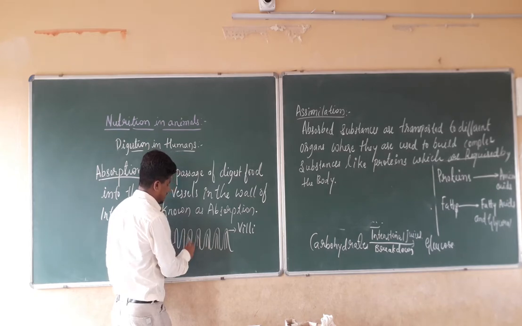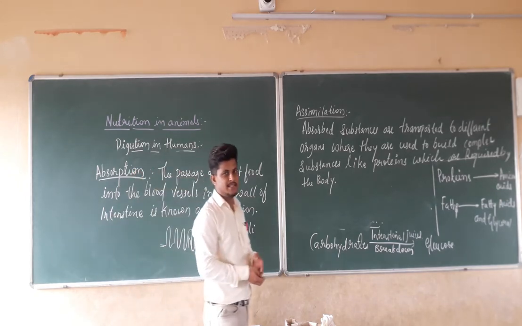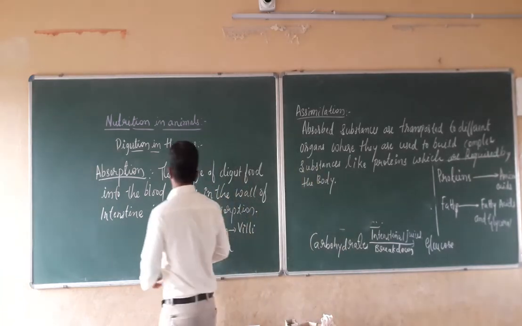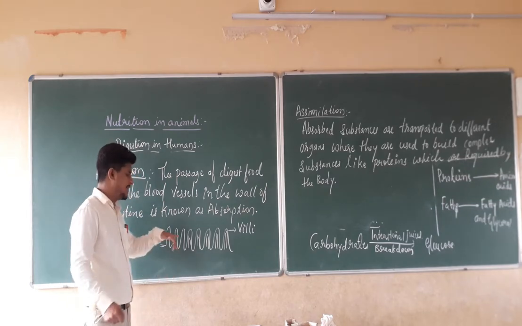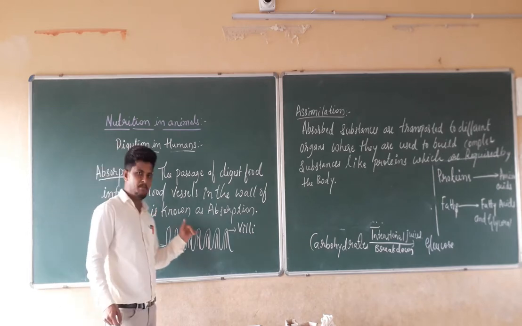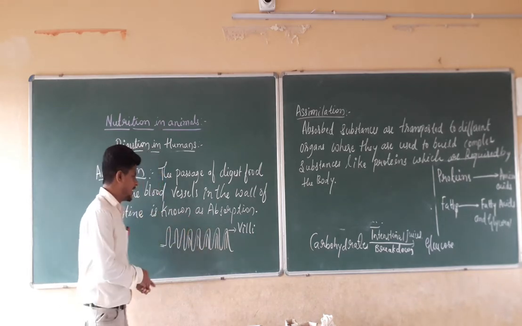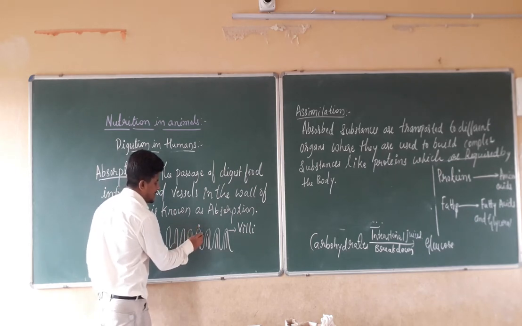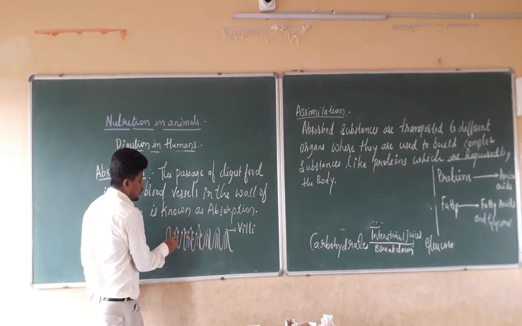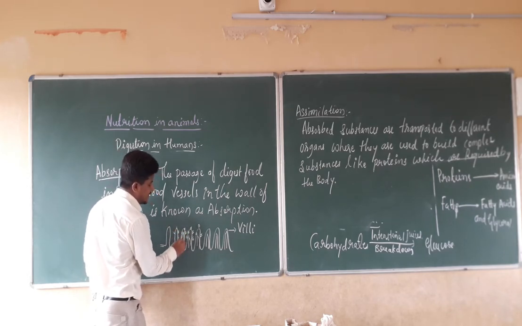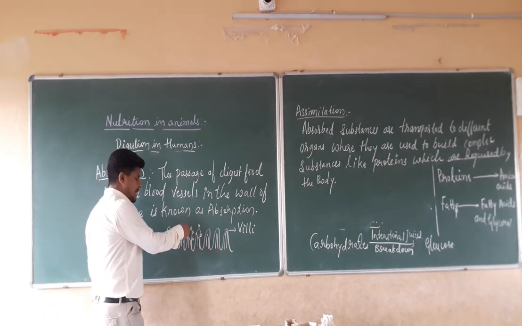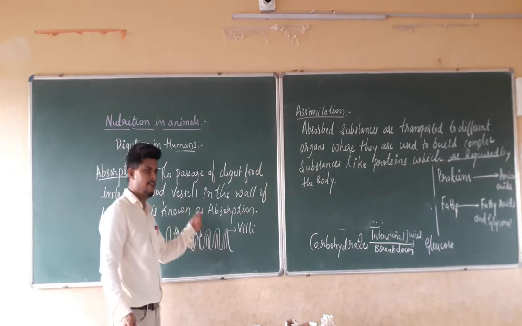Each and every villi has blood vessels or blood capillaries inside them. So these villi are going to help in the absorption of the food particles into the bloodstream, where the blood capillaries are present. They are going to absorb the food particles like this. Those food particles are going to get inside the blood capillaries where the blood is present, so that the absorption is actually happening into the blood capillaries via villi.